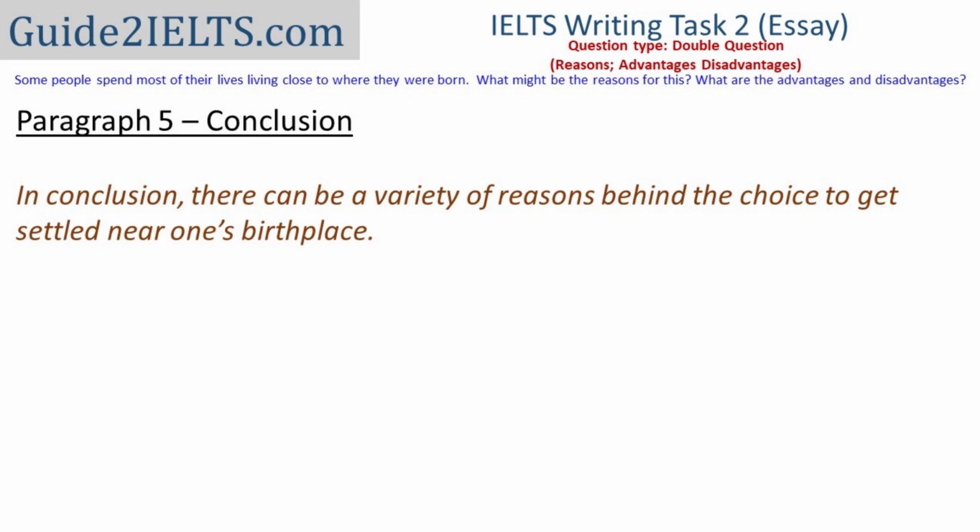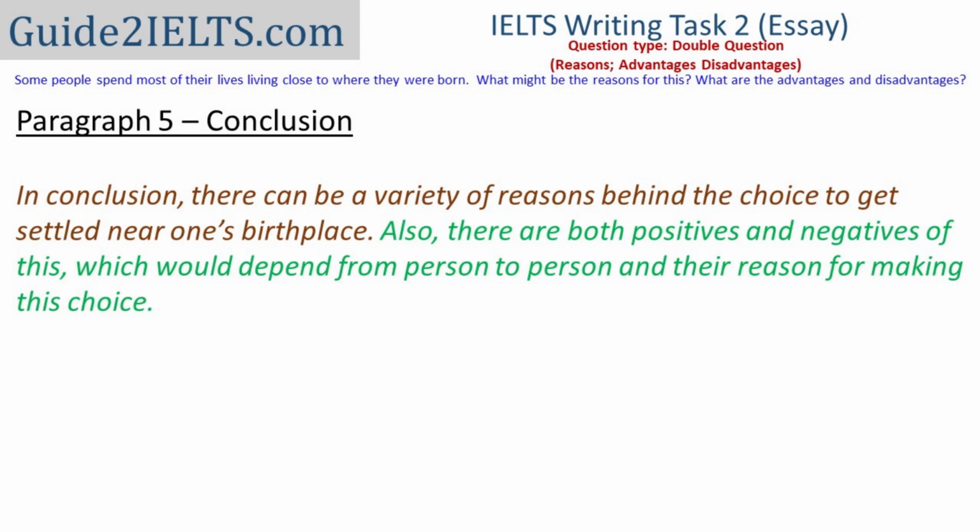So that summarizes the reasons I have given. The next sentence. Also, there are both positives and negatives of this, which would depend from person to person and their reason for making this choice. Instead of advantages and disadvantages, I've used another set of synonyms, positives and negatives, but just summarize the whole essay in the conclusion.